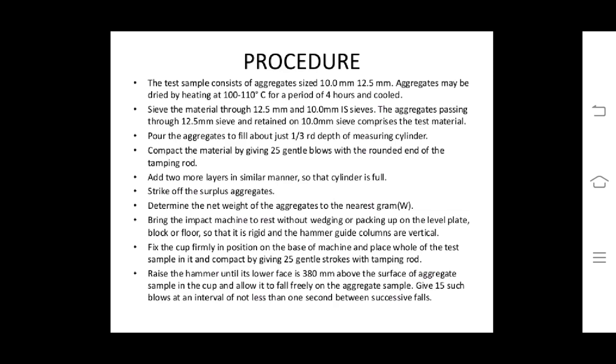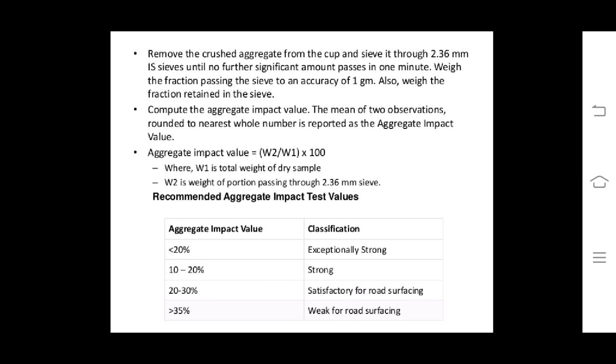Raise the hammer until its lower face is 380 mm above the surface of the aggregate. Release the hammer and allow it to fall freely on the aggregate sample. Give 15 such blows at an interval of not less than 1 second between successive falls.